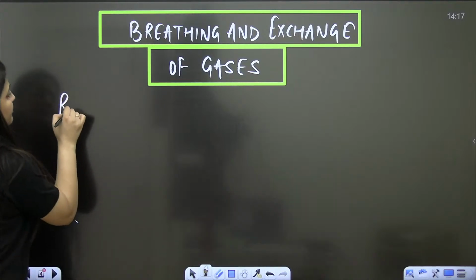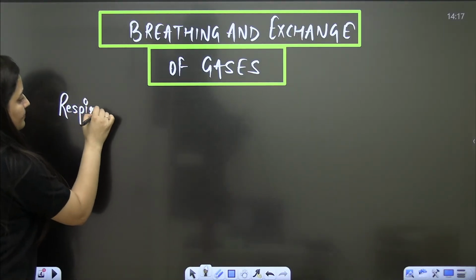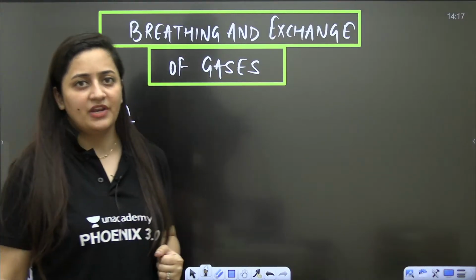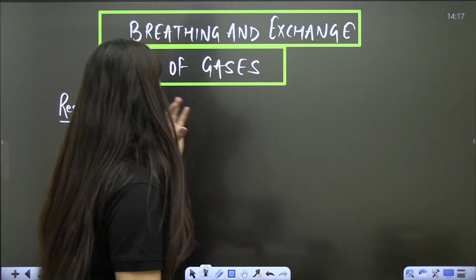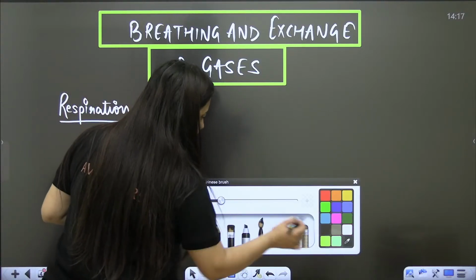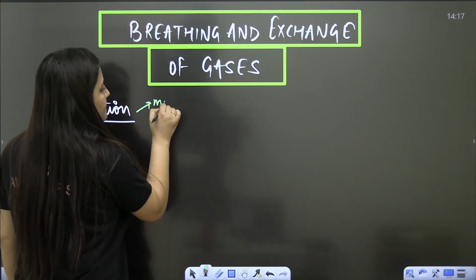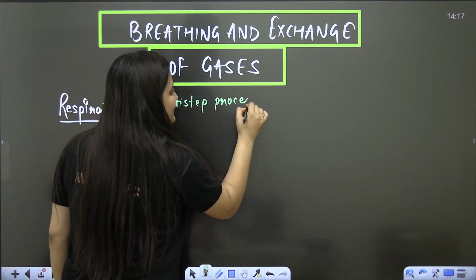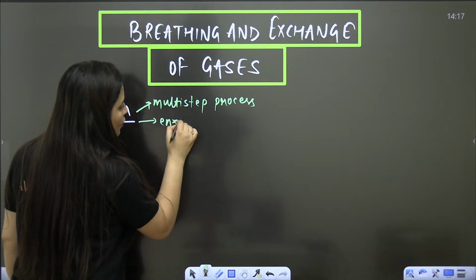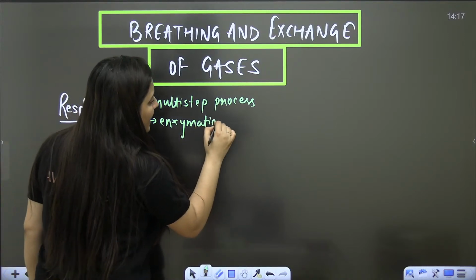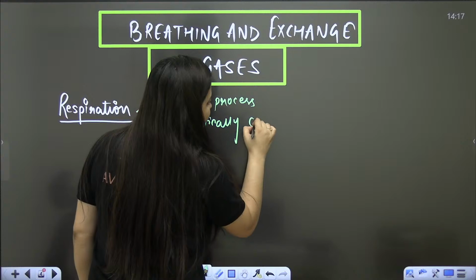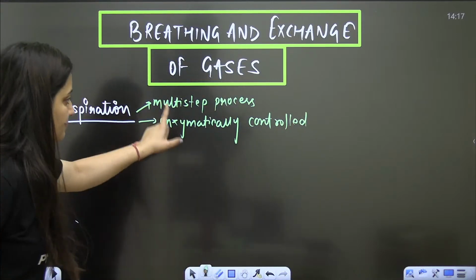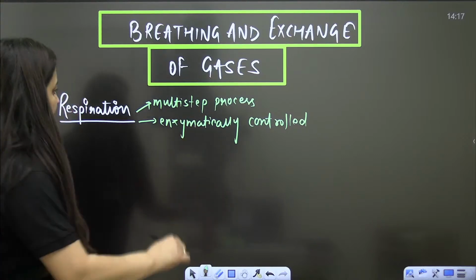When we talk about respiration, what's going to happen in respiration? It is a multi-step process. Plus, it is enzymatically controlled, which means it is controlled by enzymes. For each and every step, you need the enzyme. It's a multi-step, enzymatically controlled process.